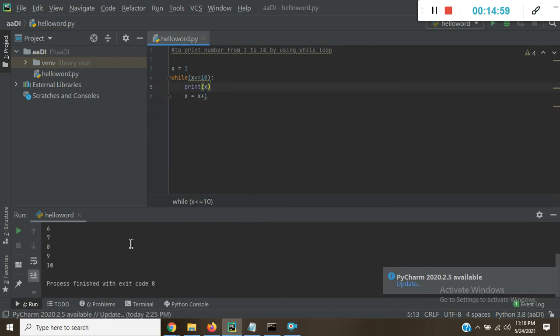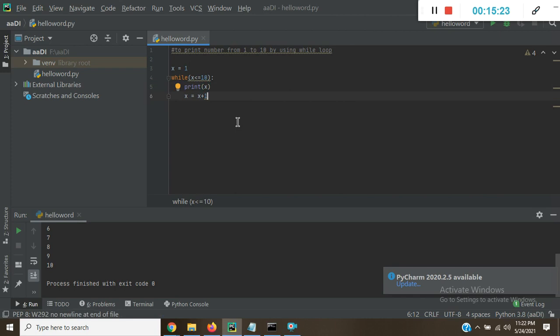So you can check here 1 to 10. This is the syntax of a while loop. So you get my point, what is a while loop and a for loop.